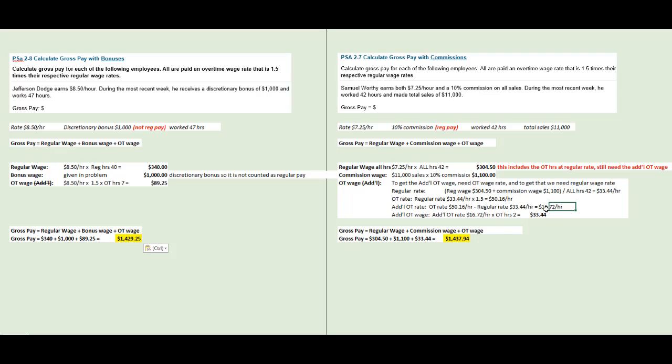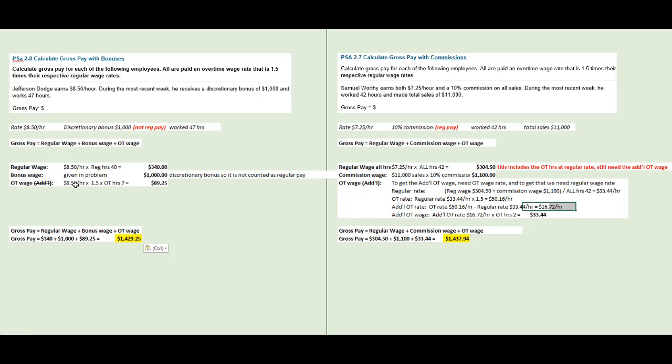So that's the amount that's above the regular rate. That's the premium, quote unquote premium, or the additional overtime wage at $16.72 per hour. That's the $16.72 above the regular rate, right? Because overtime is $50.16, which is $16.72 above the regular. And so we only take what's above the regular times the 2 hours of overtime.